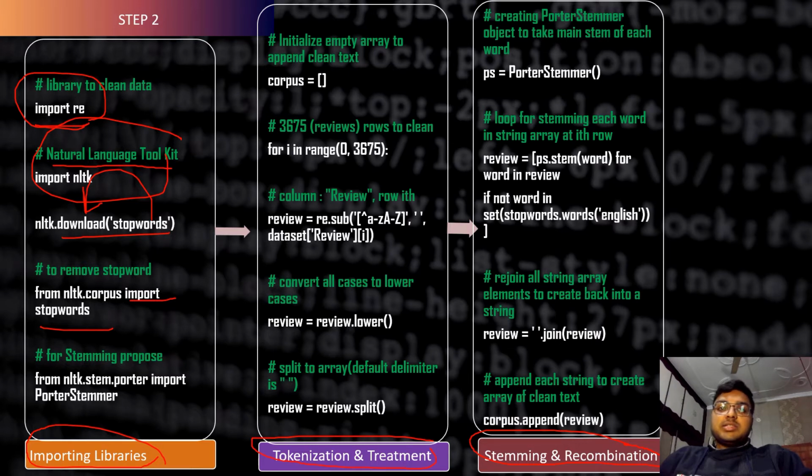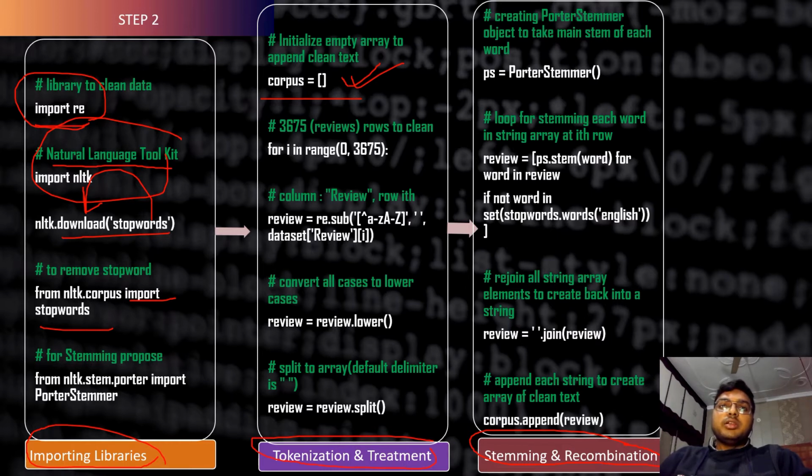The second step involves tokenization and treatment. Here we can see that we have declared an empty list, which is named corpus. Out of these 3675 reviews, we are iterating from 0 to 3675.